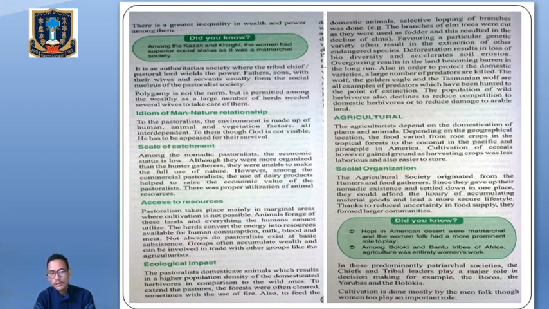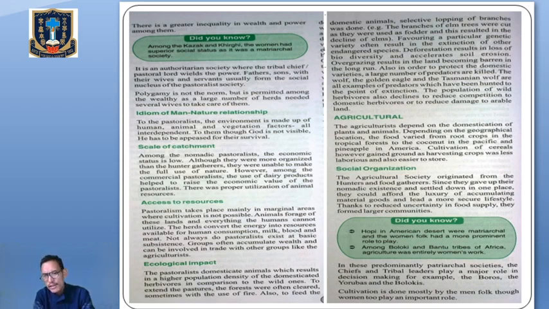So briefly, the agricultural mode of existence was totally dependent on the domestication of plants and animals. A few examples we can give are the Boros, the Yorubas, and the Bolokis. These are a few examples of the agricultural mode of existence. Clear? Now let's talk about the social organization of this agricultural mode of existence.